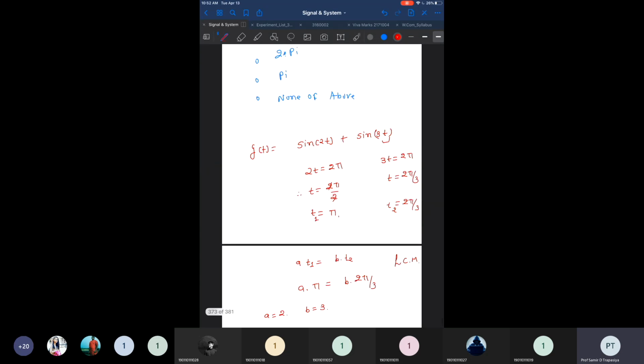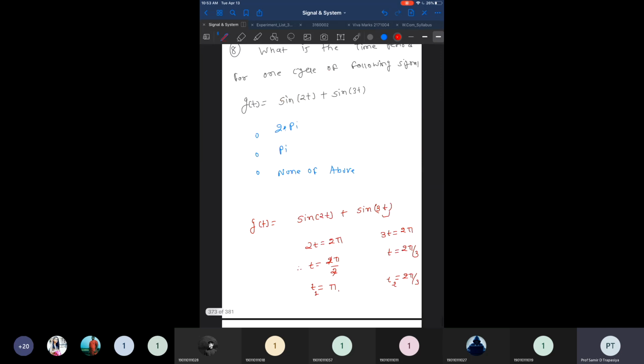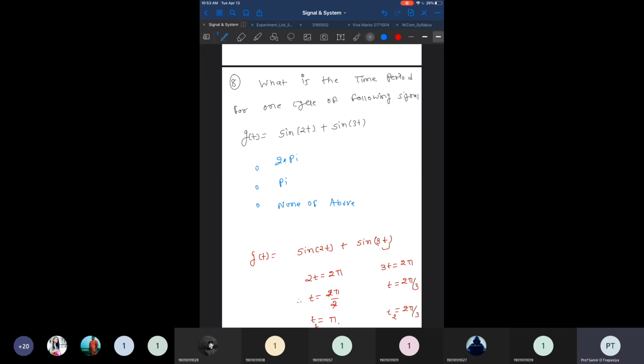So the answer is 2 pi is the common time period for both signals. It means if you add them, they will repeat their cycles, or they are periodic, over the interval of 2 pi. So this is the time interval over which they are periodic. For that one, we can say this 2 pi is the right answer.